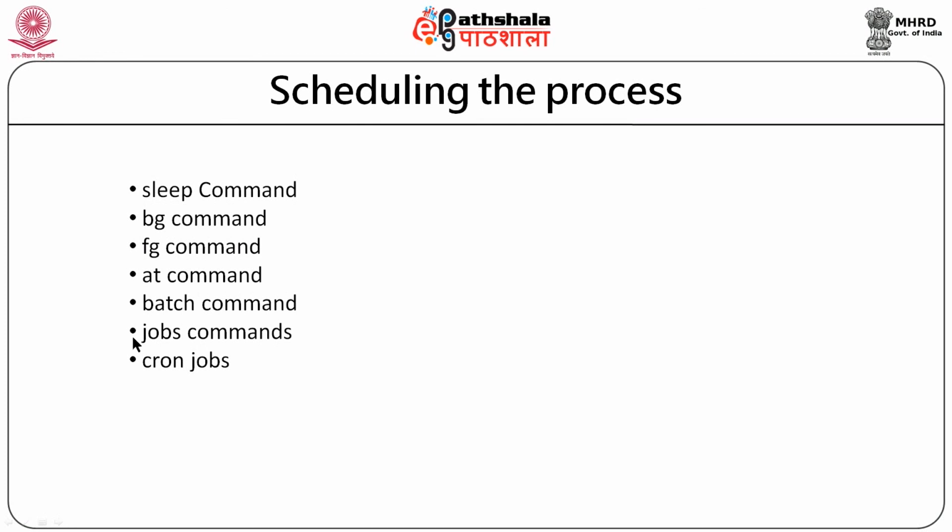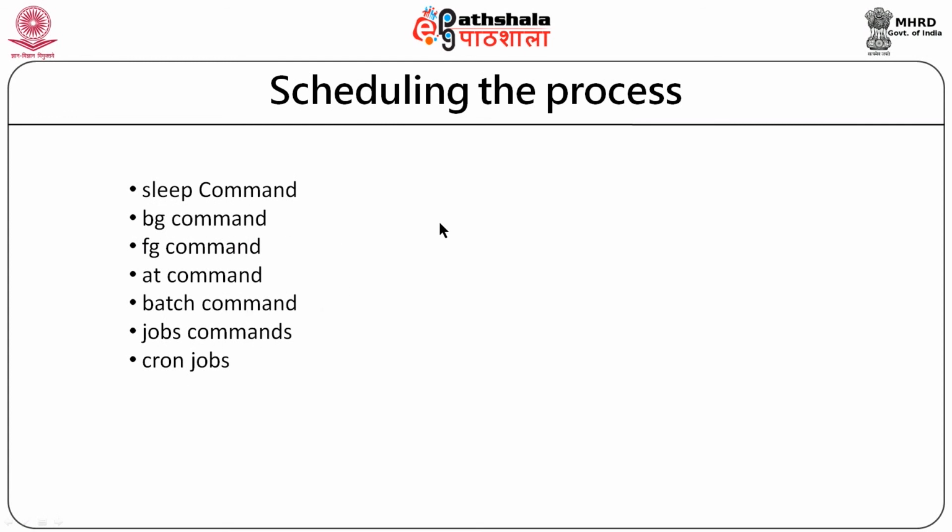Jobs command will list all the jobs that are running in background, and the cron command can be used to schedule a process at a particular interval or in time frames. This is a scheduler. We can configure crontab to schedule a program or a process at a particular date, time and month. Let us see each of them in detail.